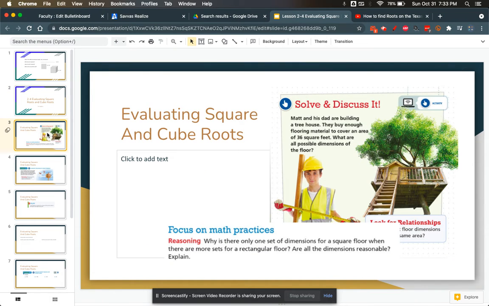Okay, so the first problem says Matt and his dad are building a treehouse. They buy enough flooring material to cover an area of 36 square feet. What are all possible dimensions of the floor? Well, you actually can't list all possible dimensions of the floor, because if you think about fractions and half units and half inches, there's an infinite number of possibilities.